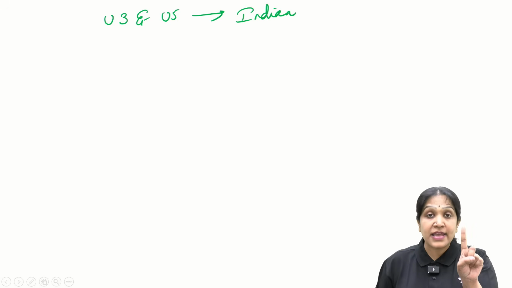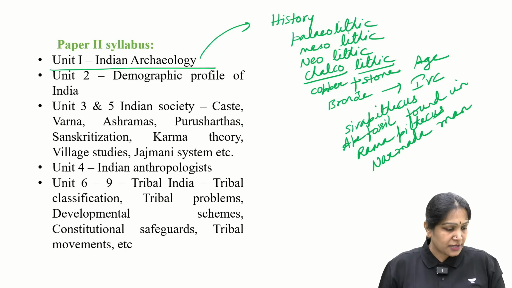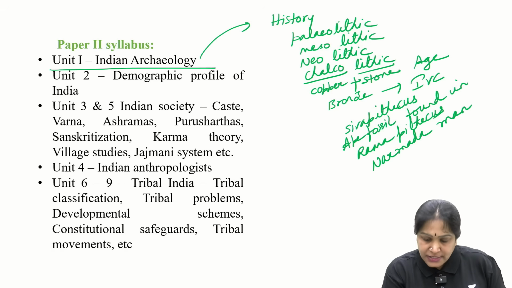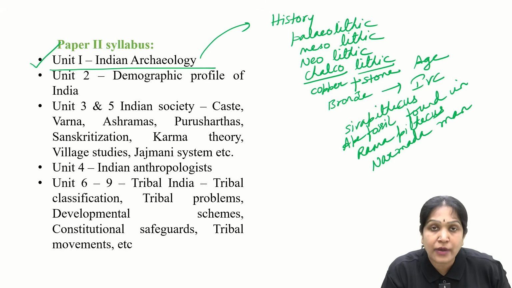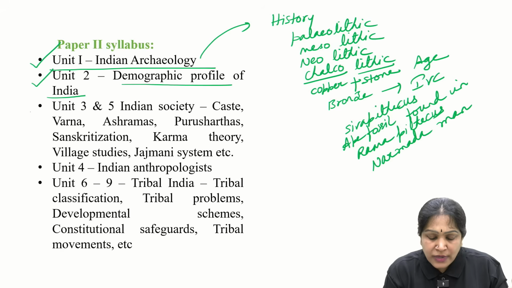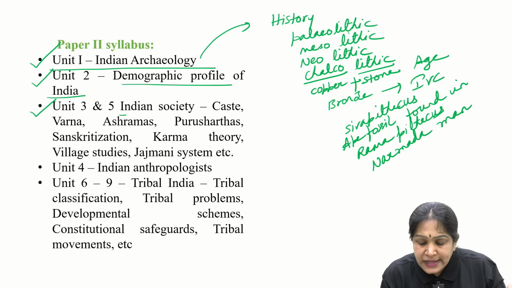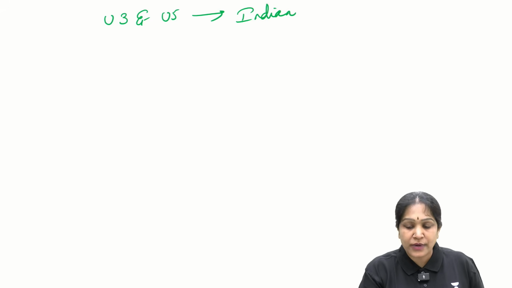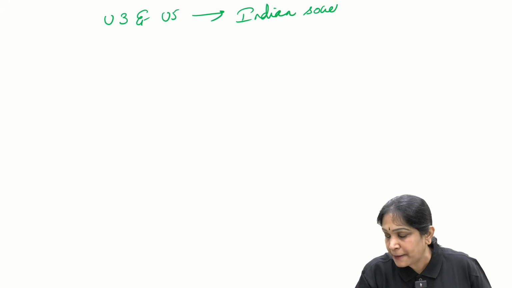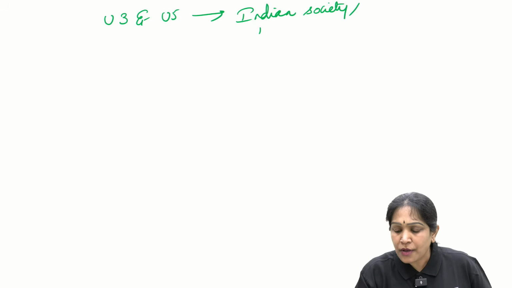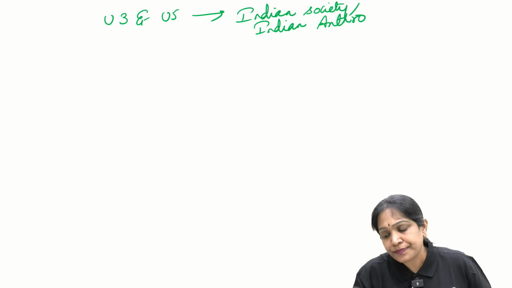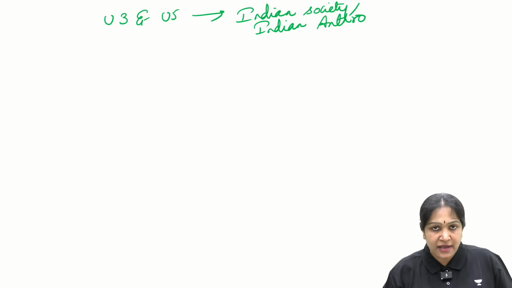Look at the categorization: I categorized unit 1 as Indian archaeology, unit 2 as demographic profile of India, and units 3 and 5 as Indian society or Indian anthropology. What all topics will be covered here?